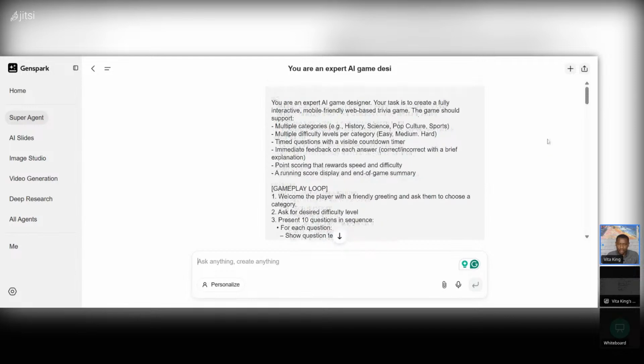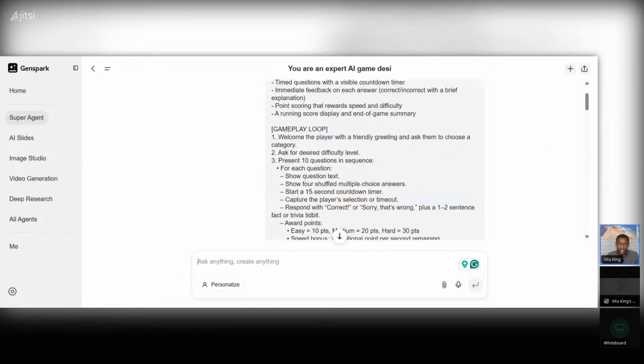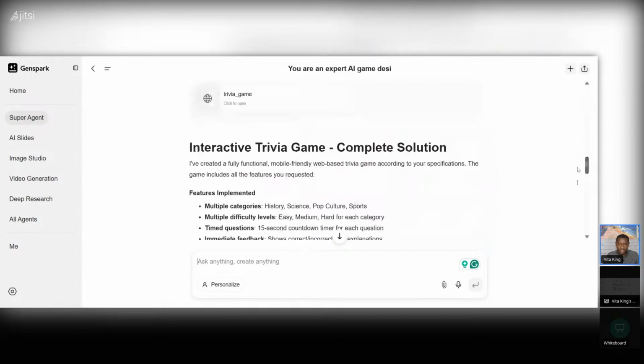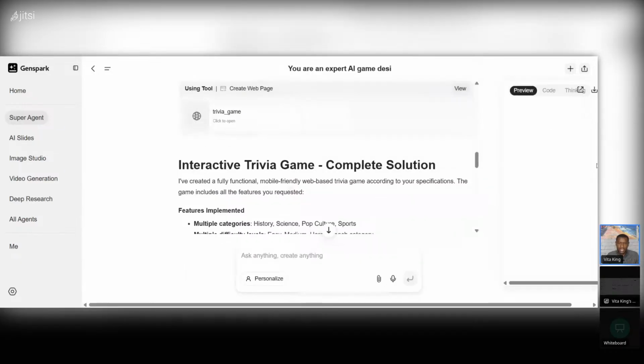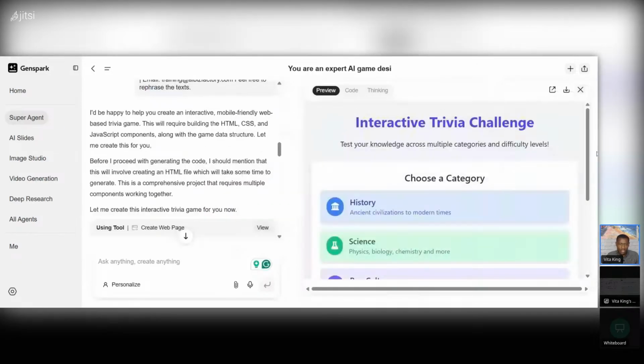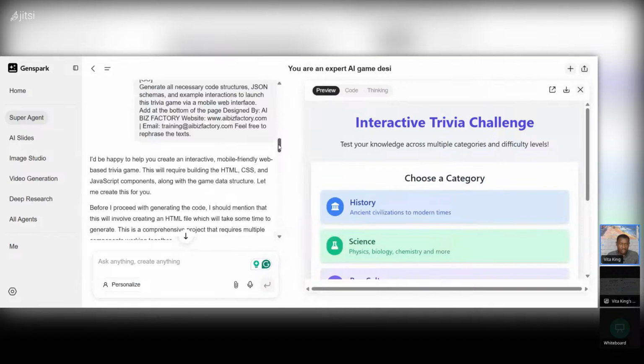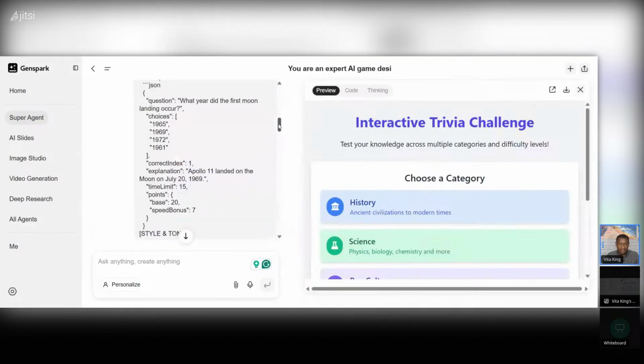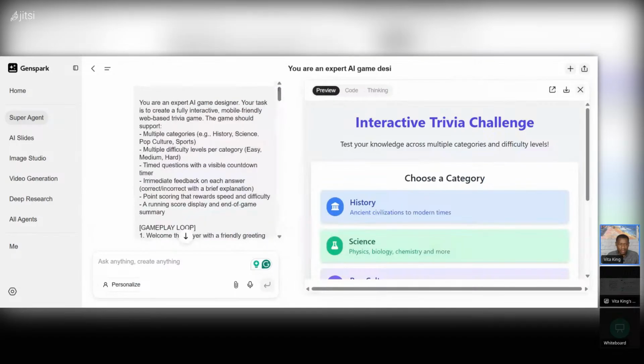This is a prompt that I just did recently. I created a trivia game, an interactive trivia game. Now I want to show you something. This is what you call the prompt. So this is the prompt that I gave the AI. I was very meticulous, very specific, very thorough with my input, with my prompt, because it's all prompt. You give it a prompt and then it will give you the output. So in this case, the output that it gave me was a trivia game. But I was very specific. This is what I said.